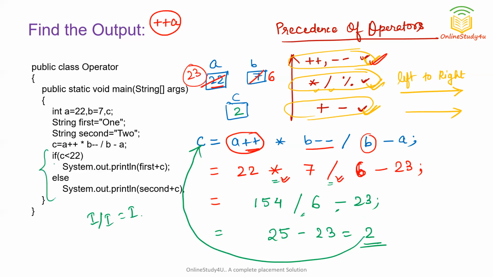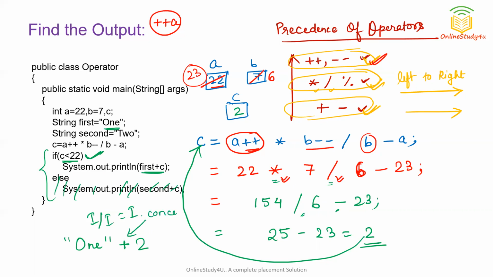Now come to this part. It is checking, is C less than 22? Yes, 2 is less than 22. The condition is true, so the else part will be ignored. What will be printed? First plus C. First is storing the string 1. So 1 plus C. What is C? C is 2. When we use the plus operator with a string and a number, it concatenates them.